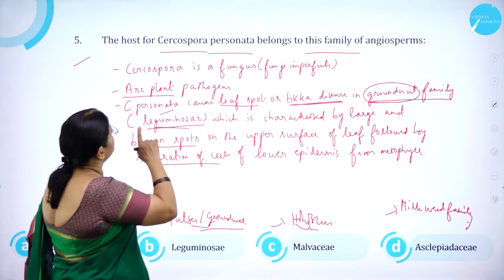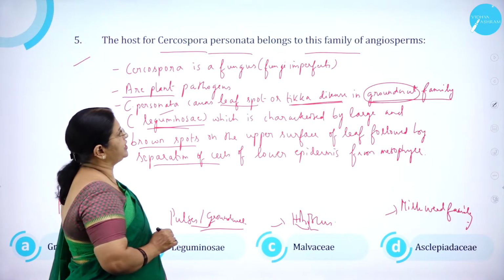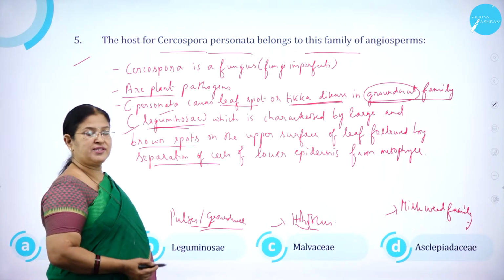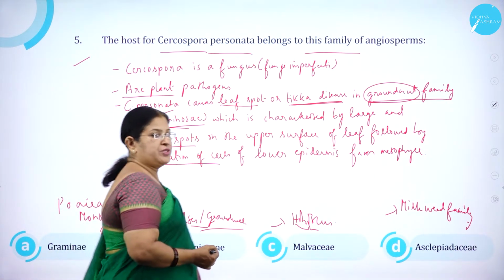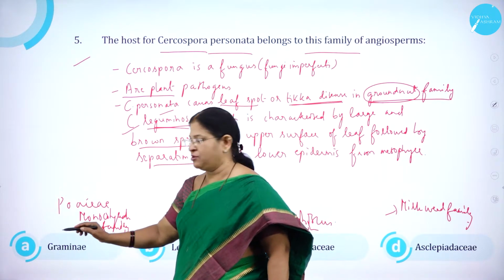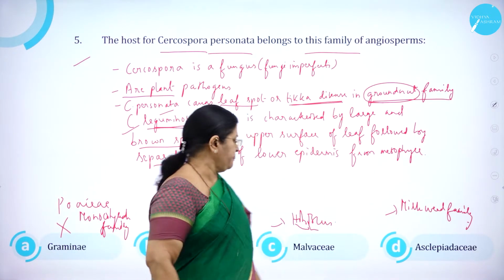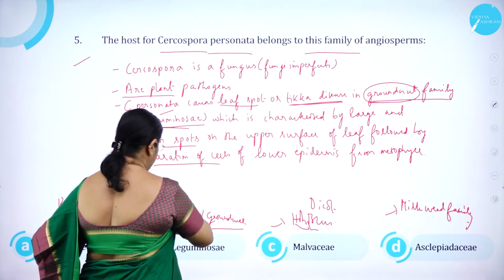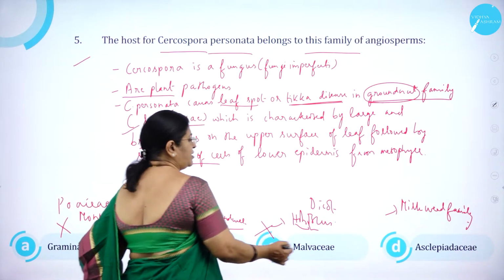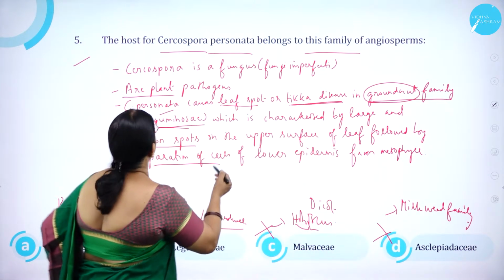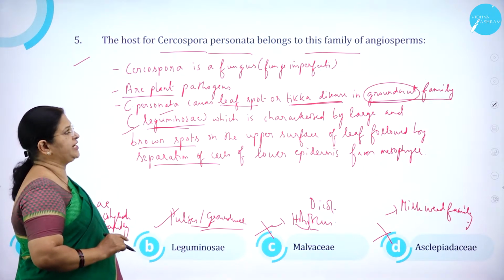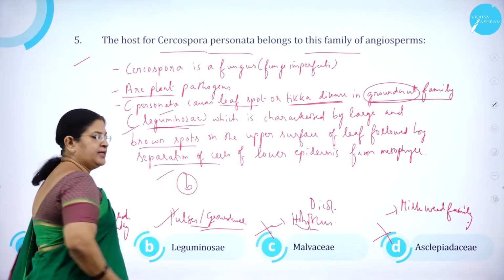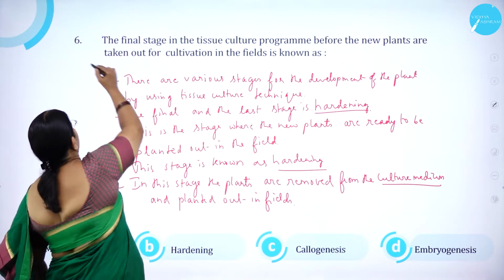So obviously the host for Cercospora personata belongs to which family? That is, the host belongs to Leguminaceae. Groundnut is nothing but belonging to Leguminaceae. So option A, Graminae, is wrong because it is monocotyledonous. And even Malvaceae is dicot. So here Leguminaceae is correct. Malvaceae is wrong and option D is wrong. So the host for Cercospora personata belongs to the Leguminaceae family, that is, option B is correct. Moving on to question number 6.